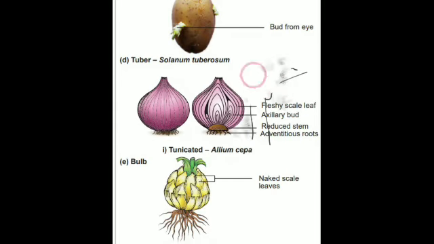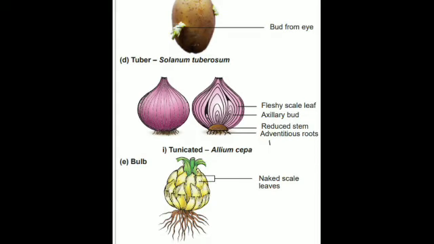So the axillary and terminal buds, two kinds of buds found in the onion bulb, are protected by the fleshy scaly leaves. And what is the function of these fleshy scaly leaves? They store food which is used by these buds later on for growth of a new plant.